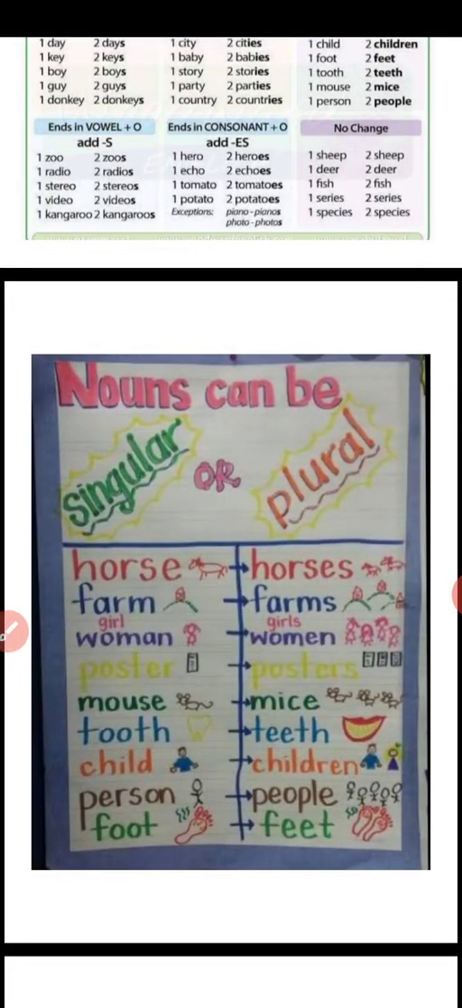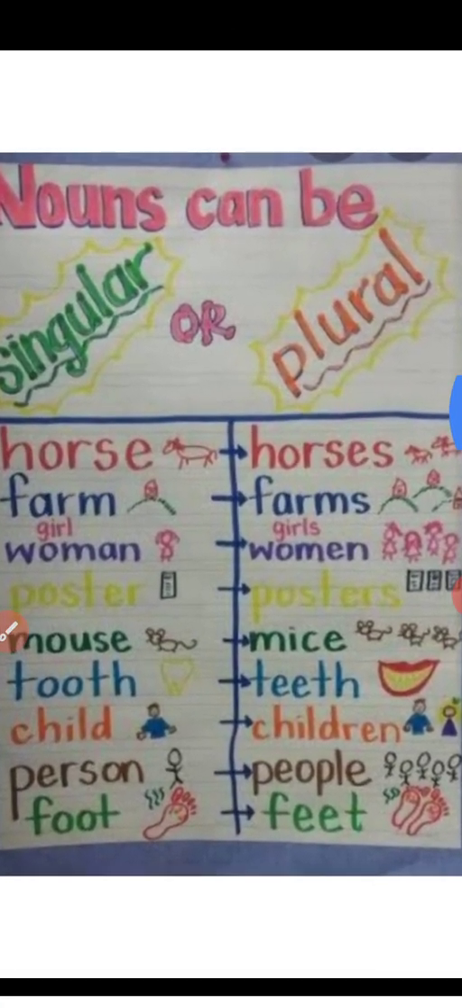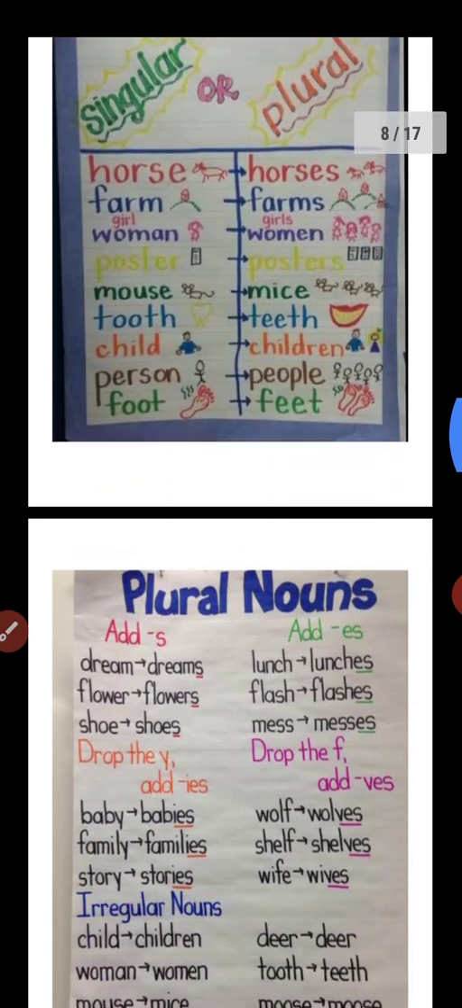The noun can be singular or plural. For example, horse. Horse is a noun, isn't it? It's the name of an animal. It can be singular and also plural. Horse, horses. Form, forms. Woman, women. Poster, posters. Mouse, mice. Tooth, teeth. Child, children. Person, people. Foot, feet. Okay, look at the next slide.